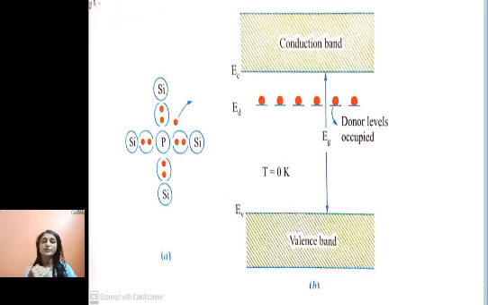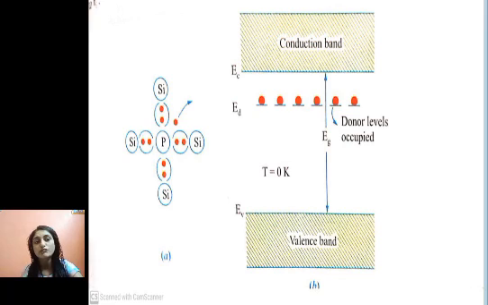But suppose I want conduction at a low temperature. So here what I can do is either add a pentavalent impurity or add a trivalent impurity. Now take the example: what happens when we add a pentavalent impurity? Phosphorus is an element which has 5 valence electrons in its outermost shell, so it is pentavalent in nature.